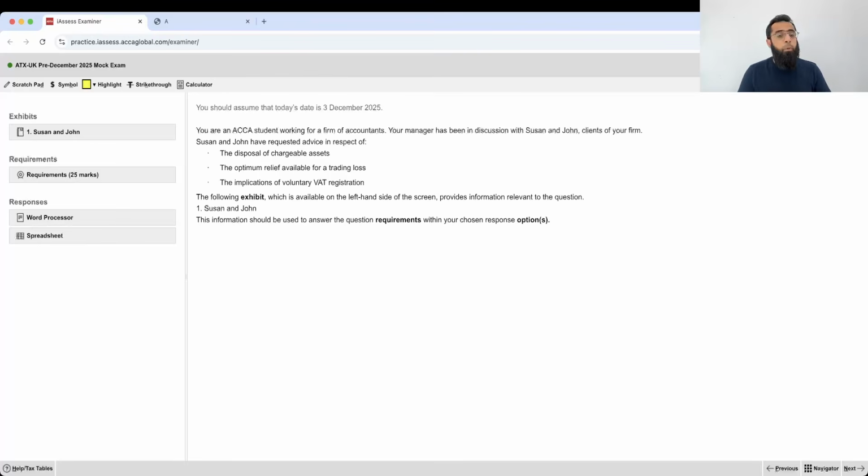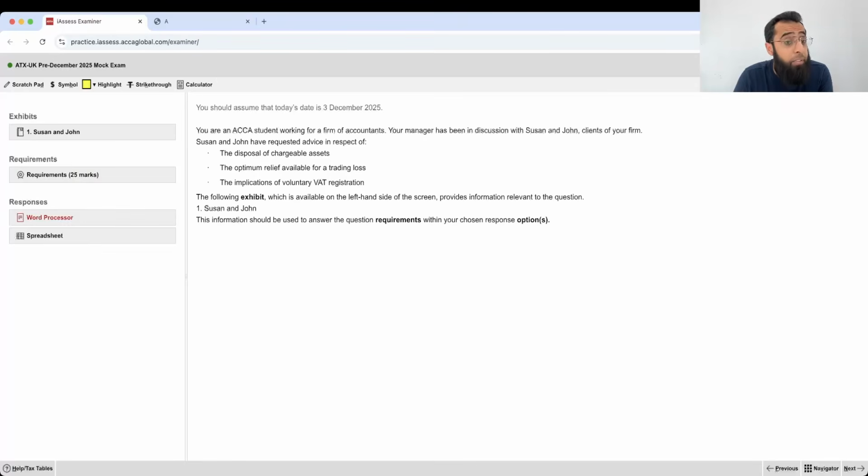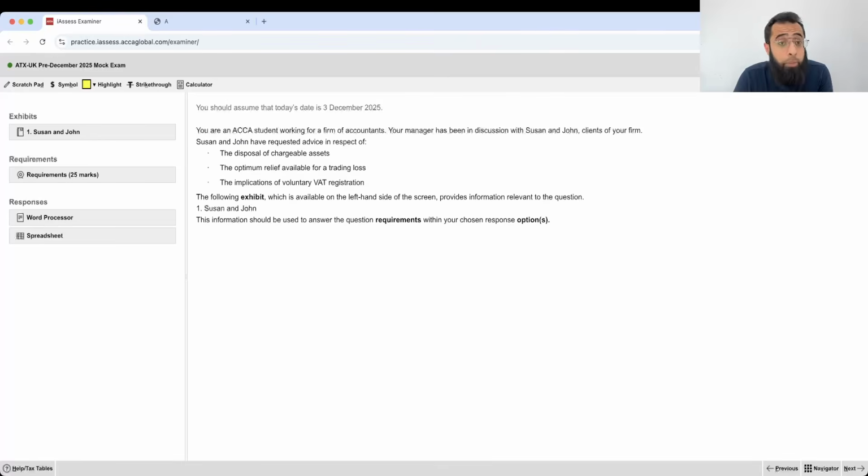So without spending more time, let's deep dive into this question and do a detailed review of it. We'll be doing a detailed reading of all the introduction and the exhibit. Then we'll be looking at the requirement, and at last we'll draft the complete answer in today's class in this word processor document. So you will understand how exactly you have to deal with the actual question in the examination, how the reading has to be done, how the drafting, and how much you have to write in your examination. So let's start with it.